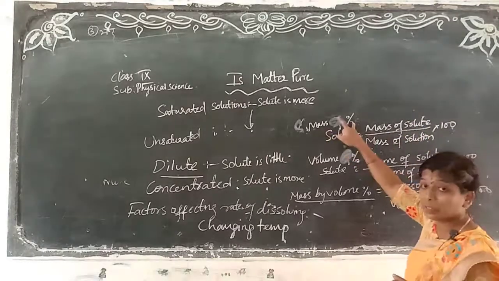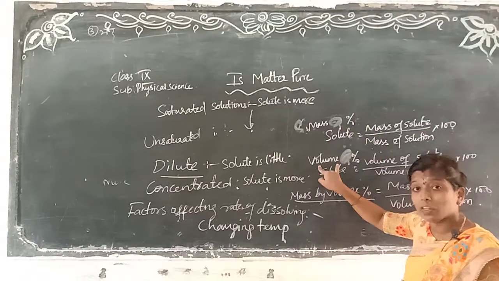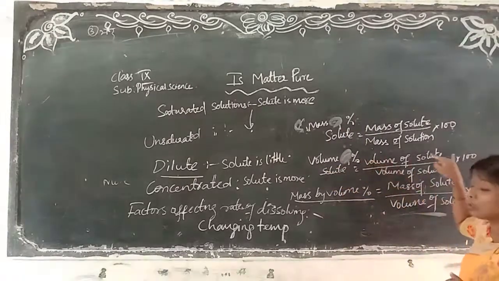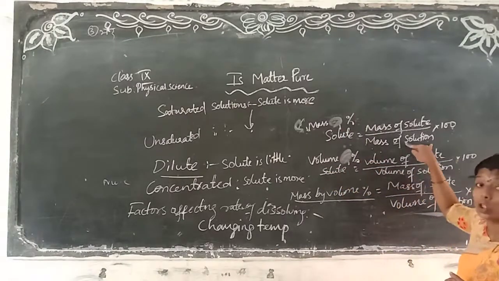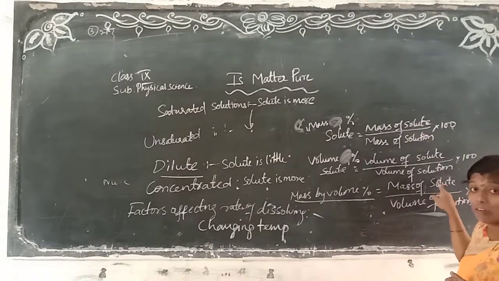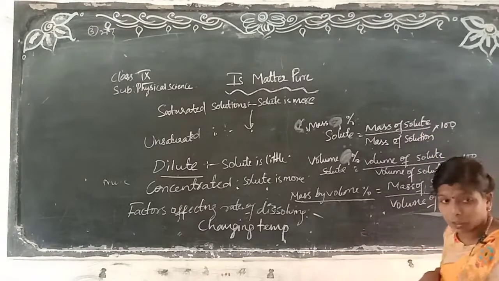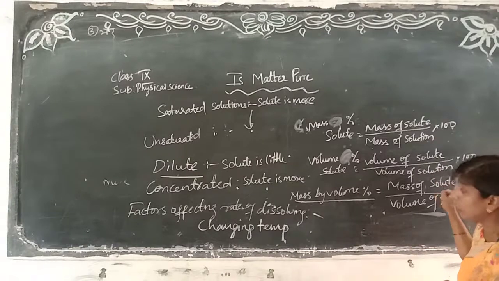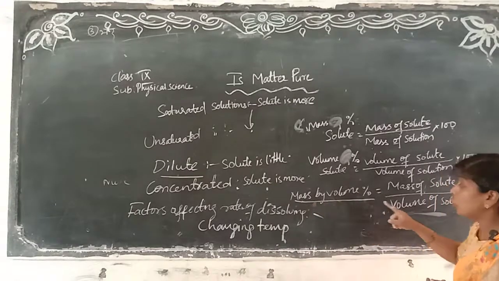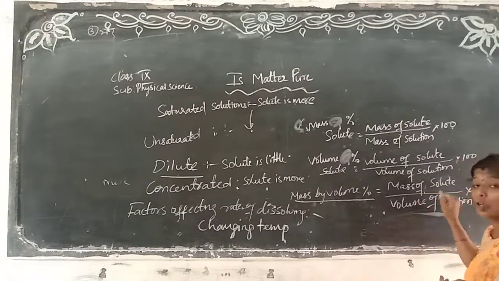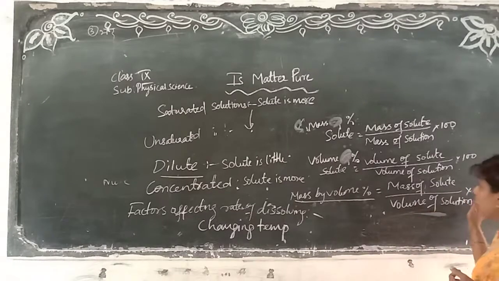Here we are finding volume percentage, that's why we take volume of solute by volume of solution.